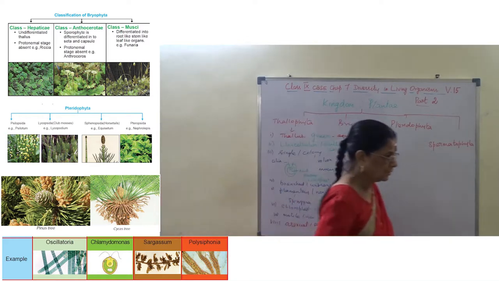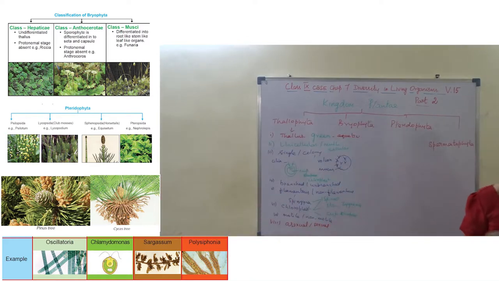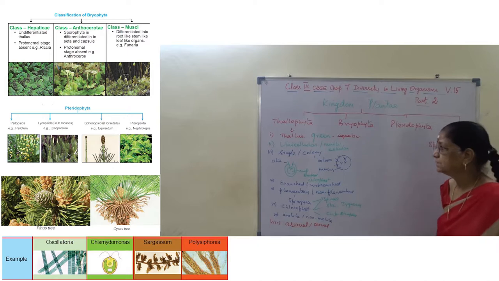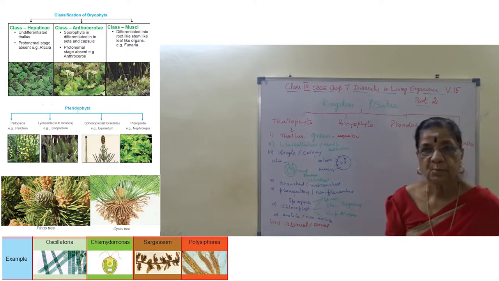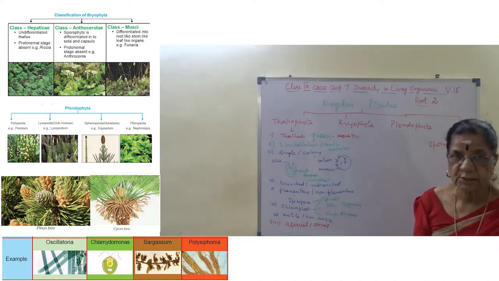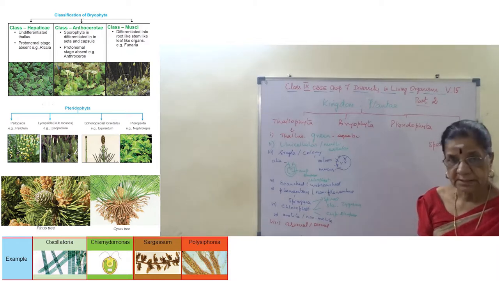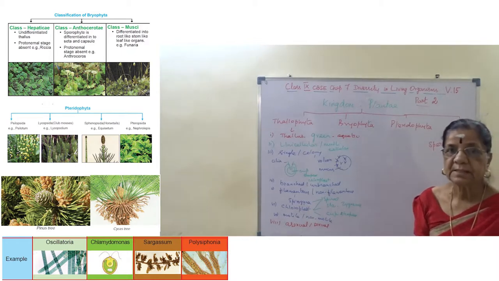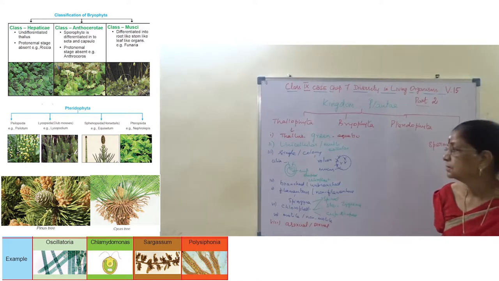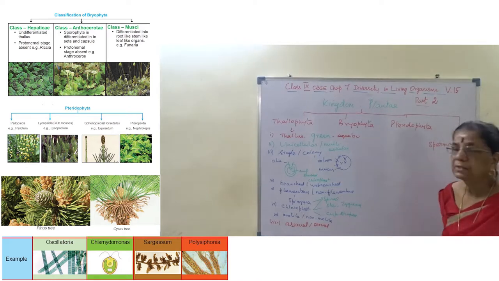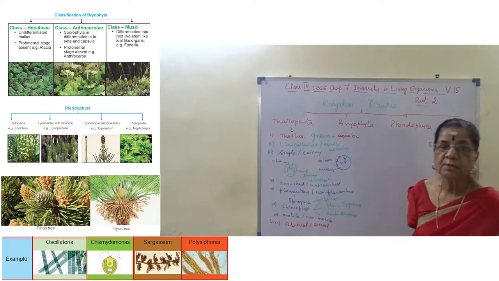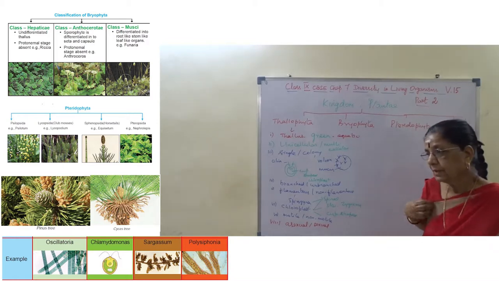So, characteristic features of division Thallophyta. Plant body is called thallus, green in color, aquatic habitat. Second one, they are unicellular or multicellular.